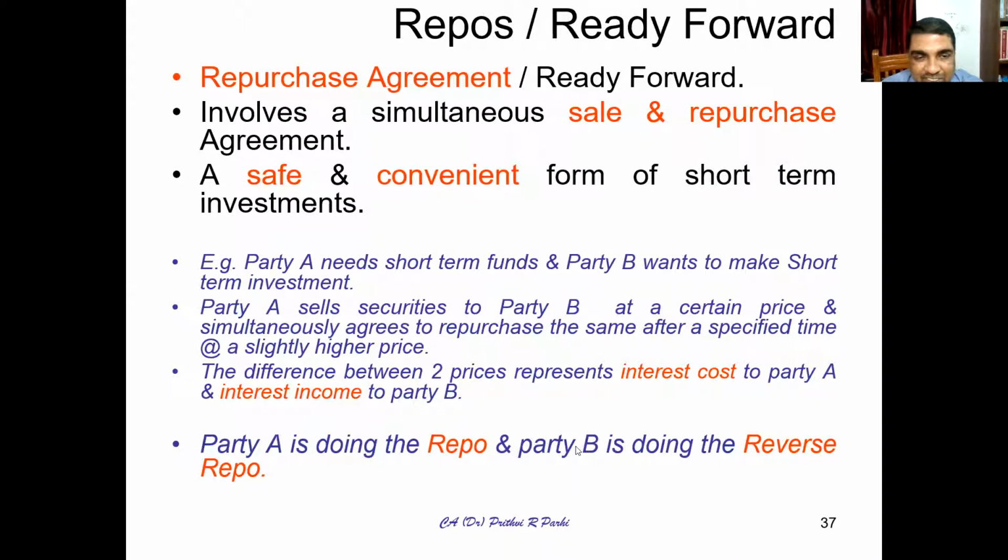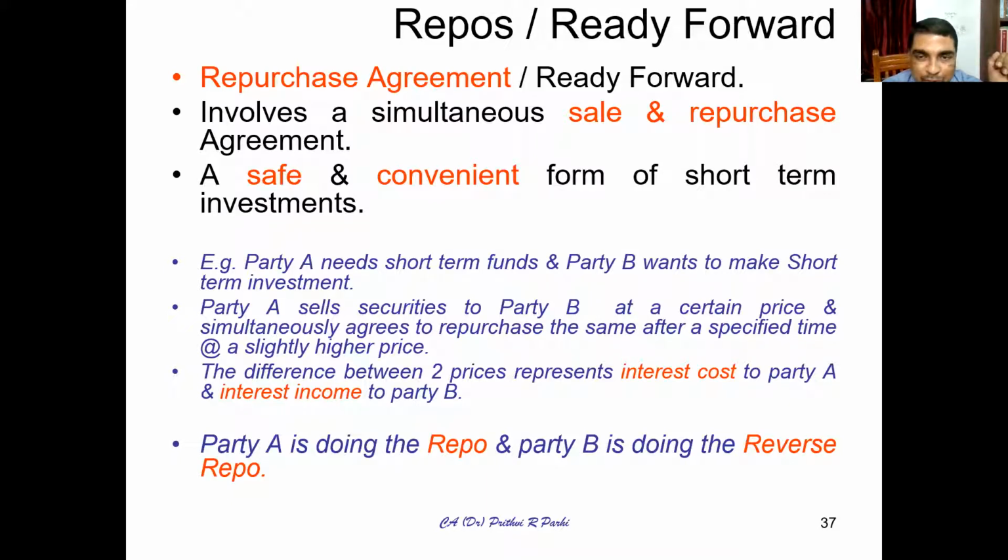Did you understand the concept? Simultaneously, there is an agreement to sell and repurchase. Suppose it will be sold at 1,000 rupees, it will be repurchased at 1,100. So when you are purchasing at 1,100, 100 rupees extra you are paying. That is your cost of funds. For the investor, that 100 rupees is the interest income.